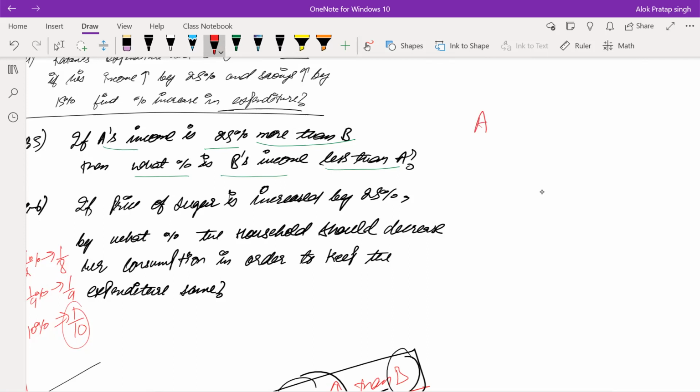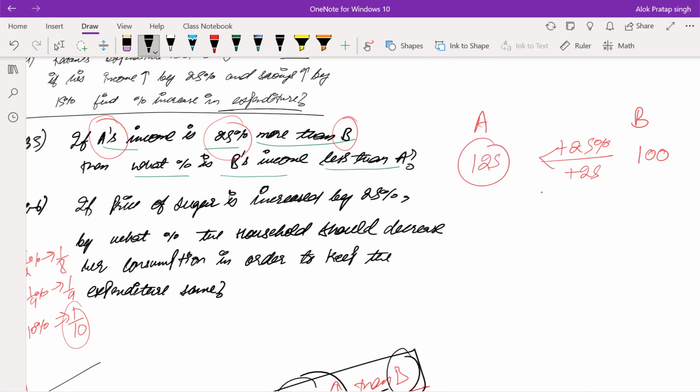Let's say this is A and this is B. Now he's saying that A's income is 25% more than B. If I say B's income is 100, then A's income is 25% more than B. That means 25% of 100 will be what? 25. That means A will be 25 more than B. That means the value of A will become 125.